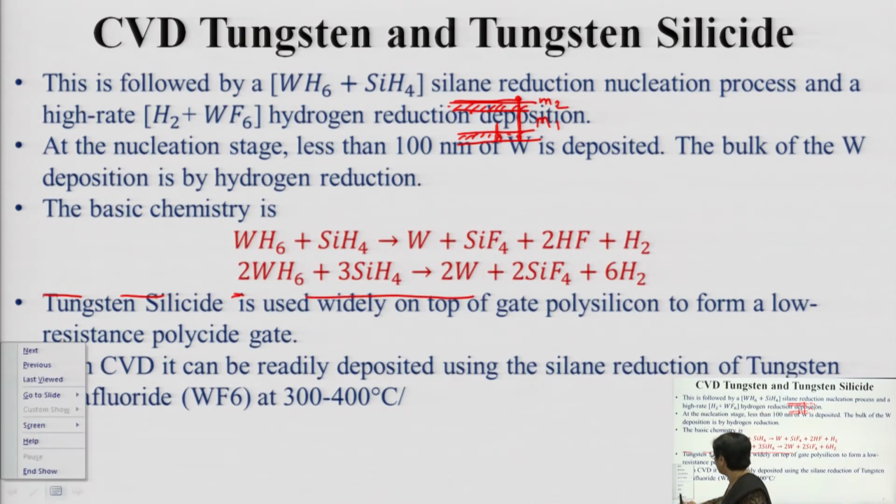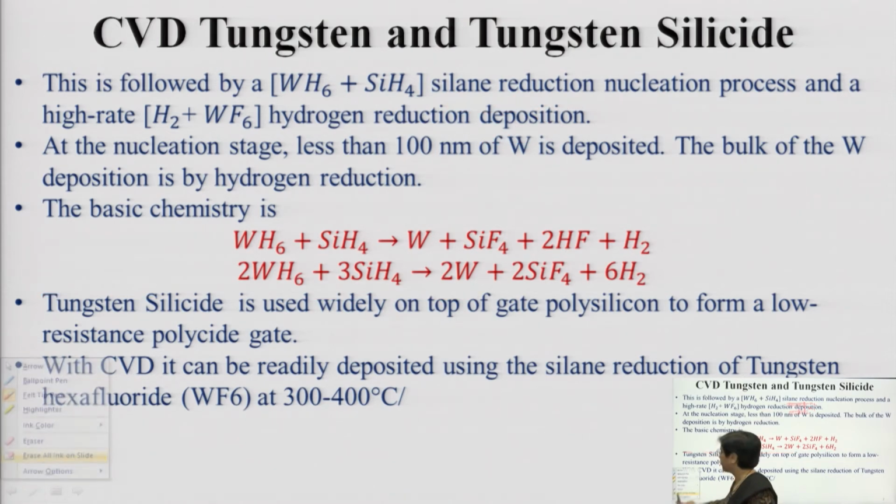In continuation, you have tungsten and tungsten silicide, and the reaction, that is WF6 plus SiH4. There is a reduction nucleation process, and the rate of the process is very high, and the deposition will be done by hydrogen reduction. Naturally hydrogen gets released, so you have to handle the furnace very carefully, because hydrogen is an explosive material. At the nucleation stage, less than 100 nanometer of tungsten is deposited. The bulk of tungsten will be deposited by hydrogen reduction.